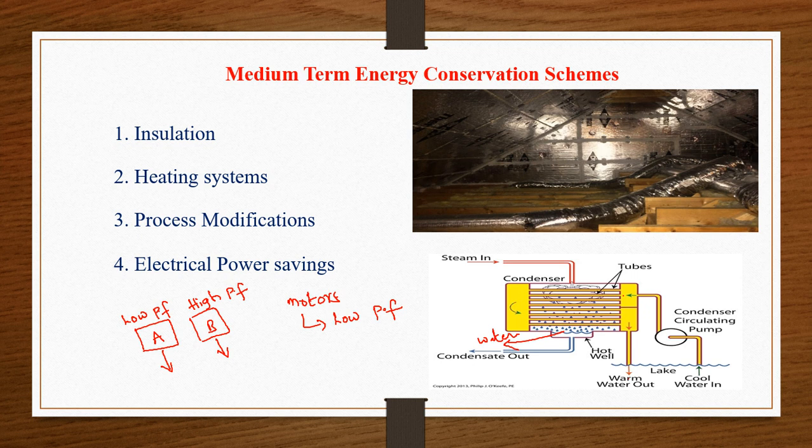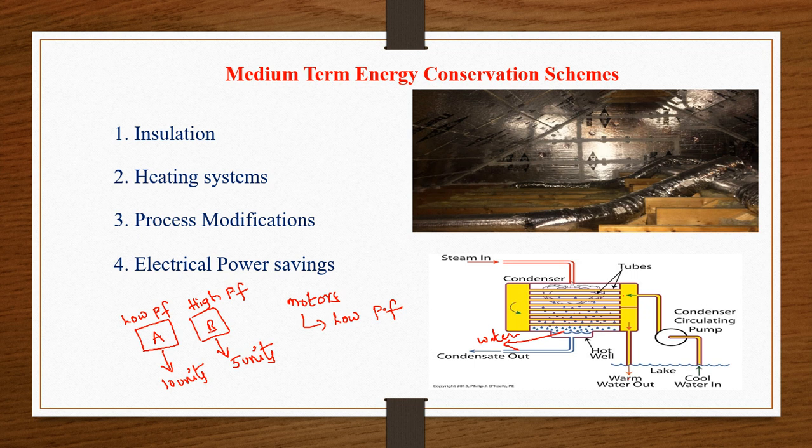For doing the same work, motor A will take more electrical energy from the utility. Let us assume it is utilizing 10 units of electrical energy to do the work. And this high power factor motor will take only 5 units of electrical energy from the utility to do the same work. Both the motors are doing the same work, but motor A is taking more electrical energy from the utility.